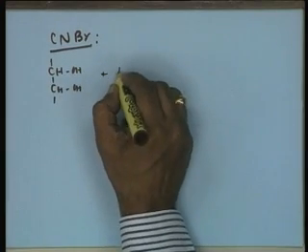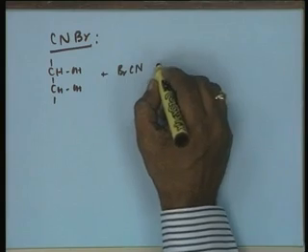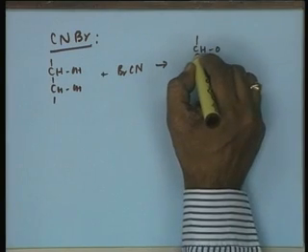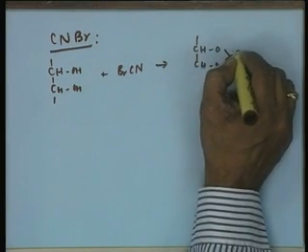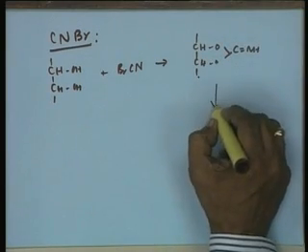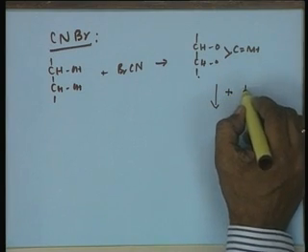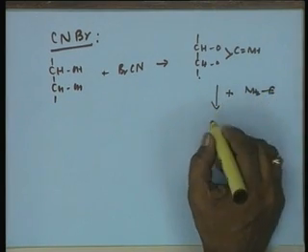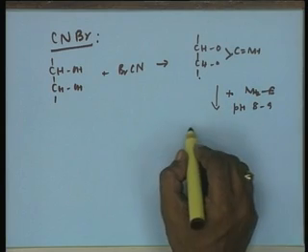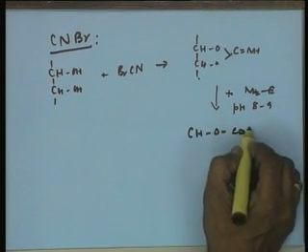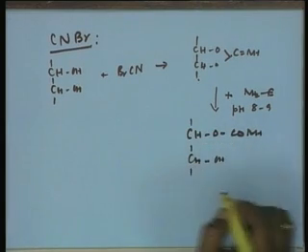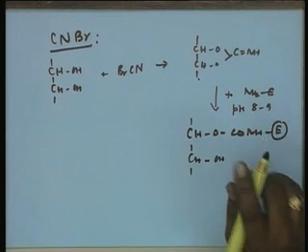Now, if you react with cyanogen bromide, you get an aminocarbonic acid, and this aminocarbonic acid can then react with the amino group of the enzyme at pH 8 to 9 under alkaline conditions to give you CHO, CONH and CHOH, where the enzyme is coupled here.